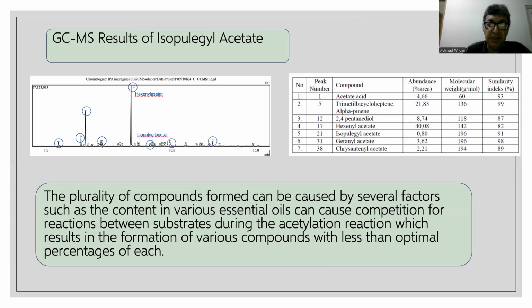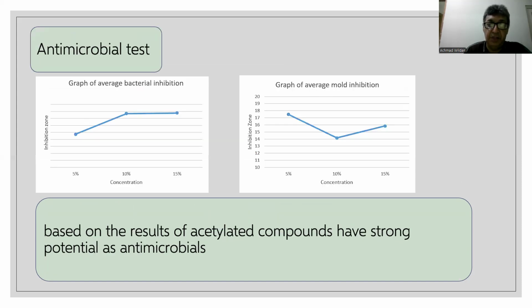The purity of the compound formed can be affected by several factors, such as the various components in the essential oil, which can cause competition for reaction between substrates during the acetylation reaction, resulting in the formation of various compounds with less than optimal percentages of each.